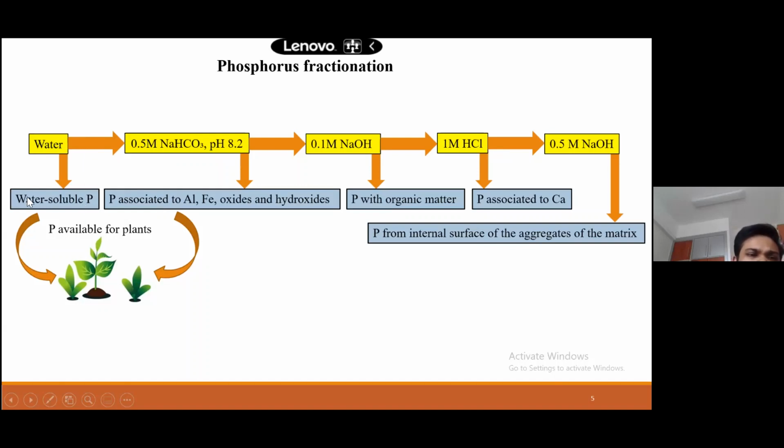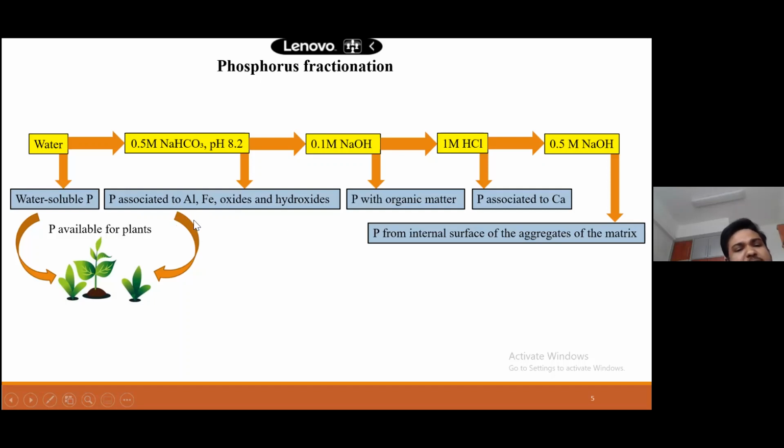Water extractable phosphorus generally shows the water soluble phosphorus, which plants can easily take up. And 0.5 molar NaHCO3 extractable phosphorus from biochar is generally phosphorus associated with aluminum and iron oxides and hydroxides.